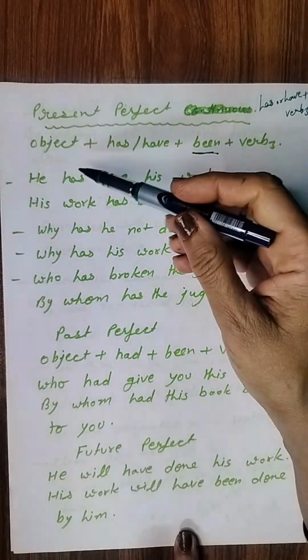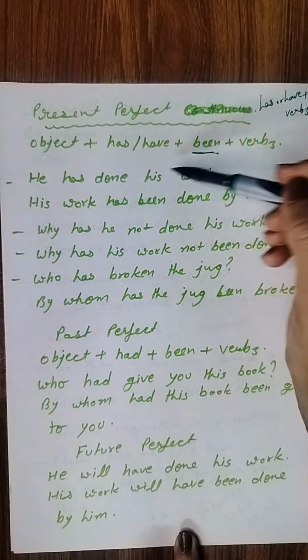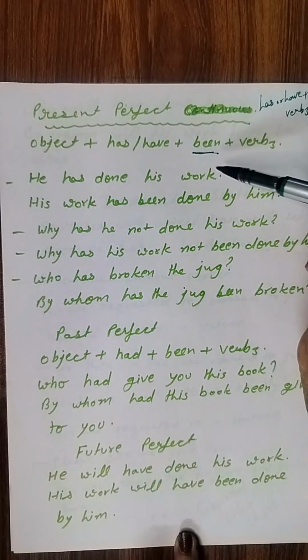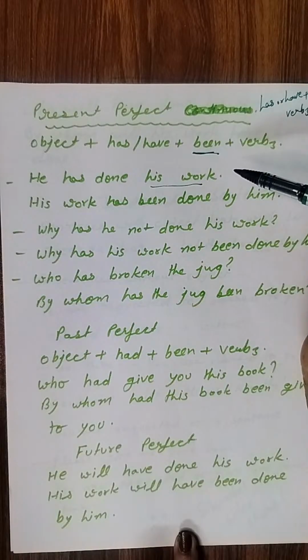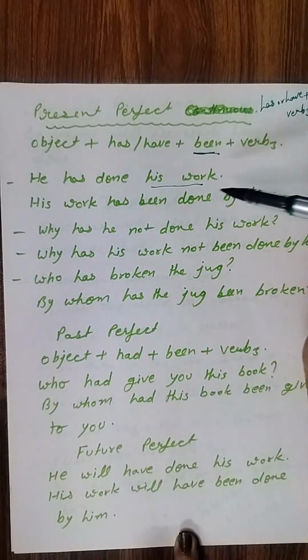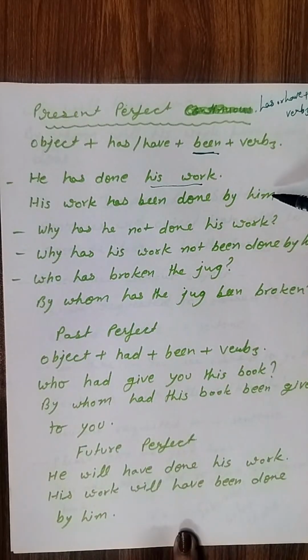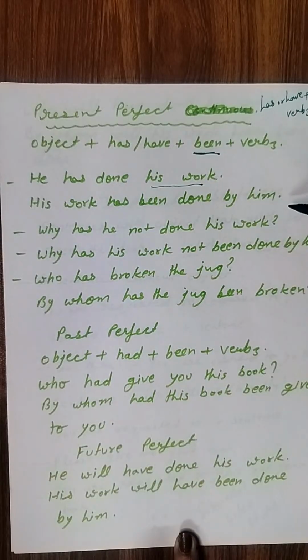Okay. For example, the sentence is he has done his work. So his work is the object and we begin the sentence passive voice with object. So his work has been done by him. This will be the passive voice. Then why has he not done his work?